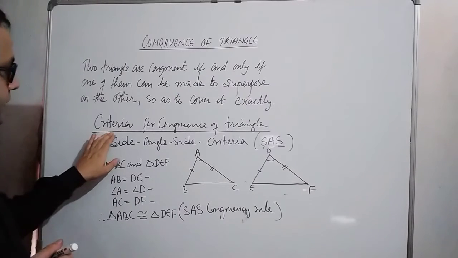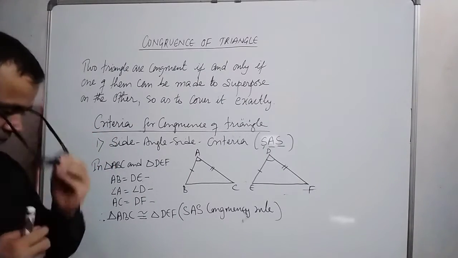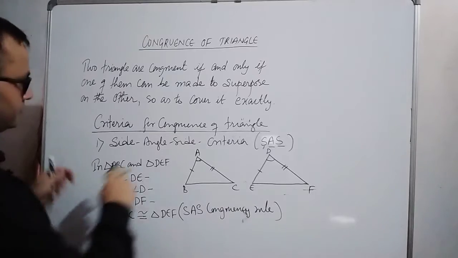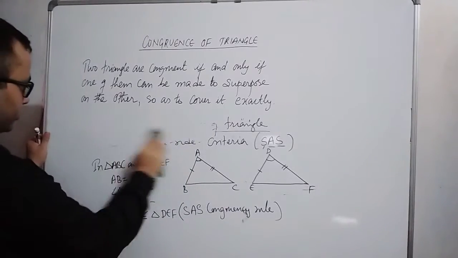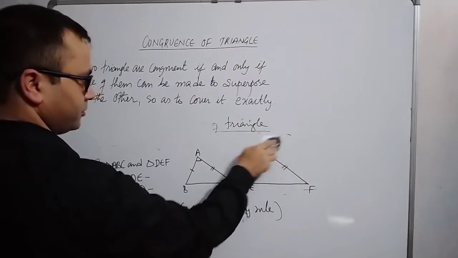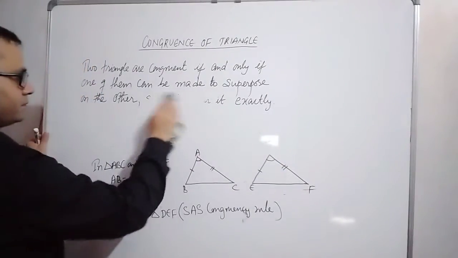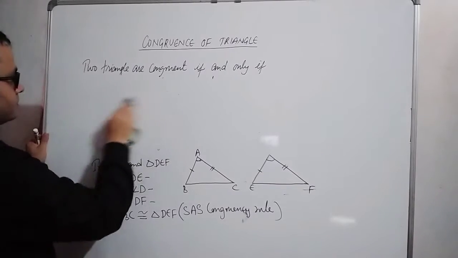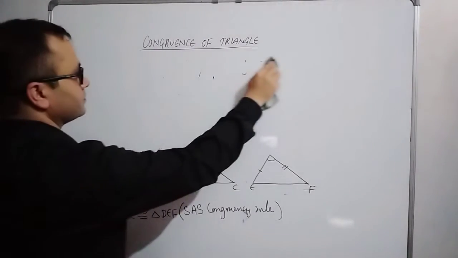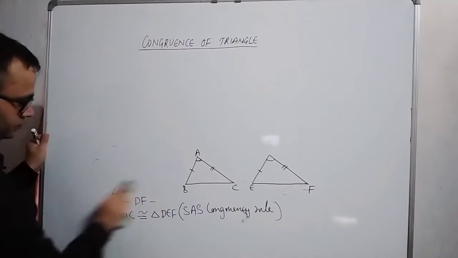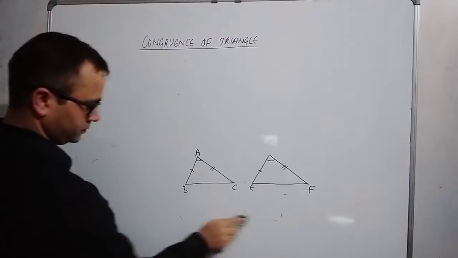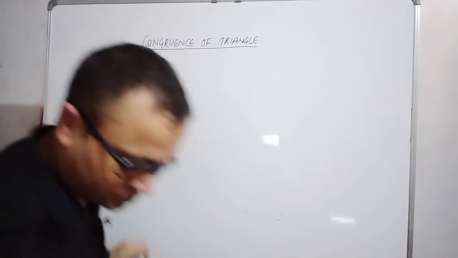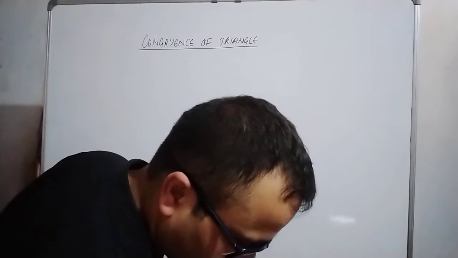Okay, this is criteria number one. Now we will do one theorem based on this criteria and the corresponding parts of congruent triangles.